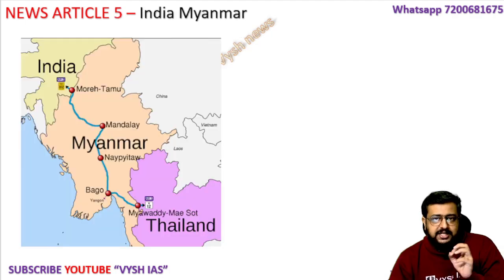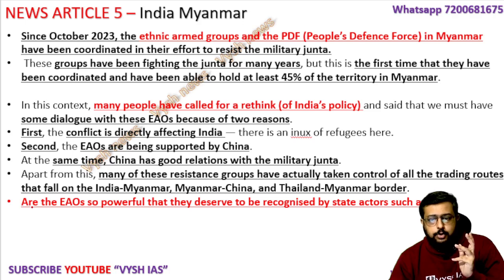Now the last and very important article, India-Myanmar. Okay, so the India-Myanmar-Thailand roadway and all, it's not complete, it's still going on. The map is important. Make a note of all these locations which you see on the map. So what is happening in Myanmar is kind of military rule, military junta, which we call military rule. That is, the president is put in jail and the military has taken over.